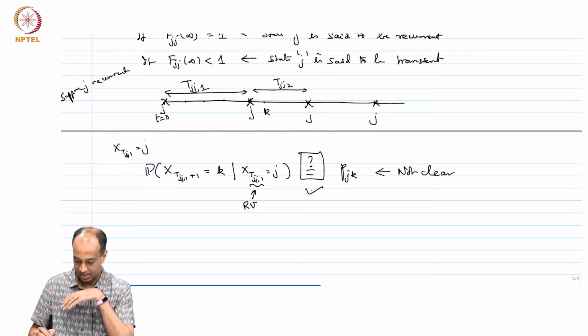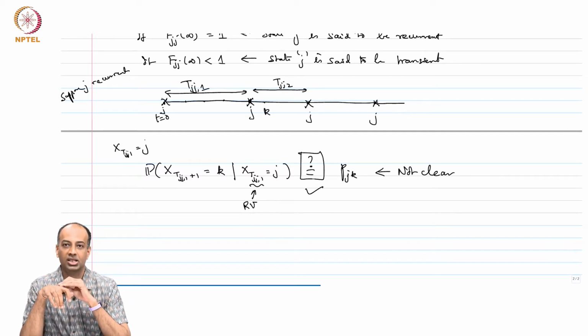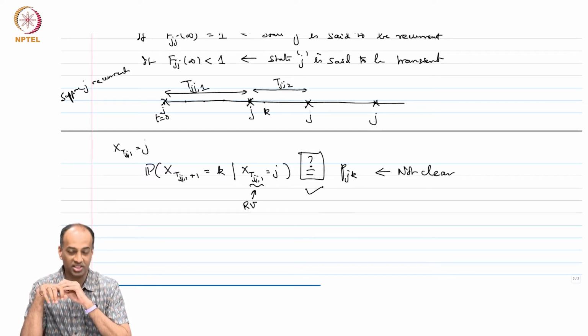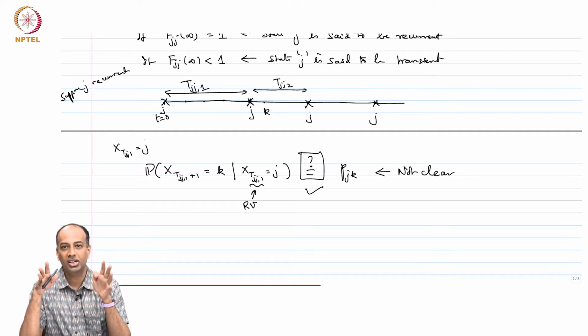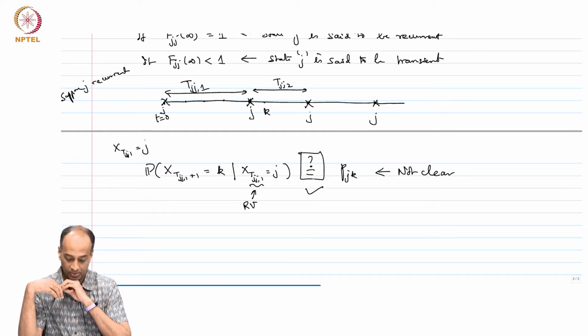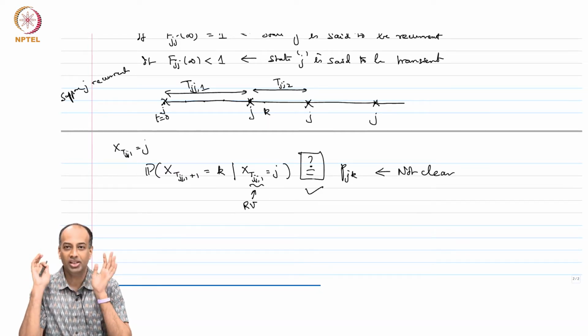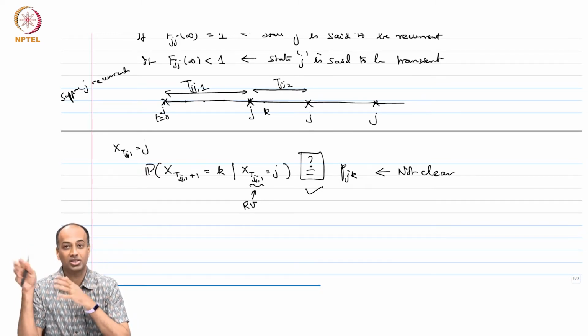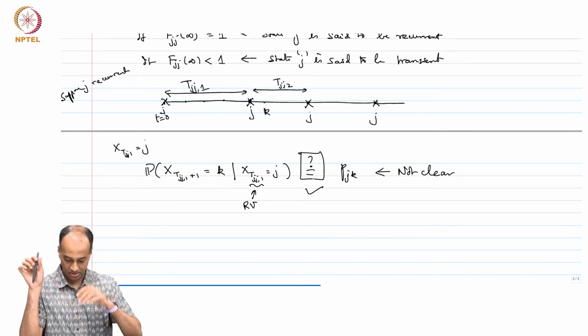And the reason that this is true is a non-trivial matter, and this property is known as the Strong Markov property, and that is the subject of today's discussion. You can view this as a little bit of a detour. We will use this detour to learn the Strong Markov property, which is an important property, and using it we will prove that this is equal to P_jk the way we want it, and then our renewal theory will be usable. You can rigorously argue that T_jj^1, T_jj^2 etc. are IID, and therefore, we have a renewal process.